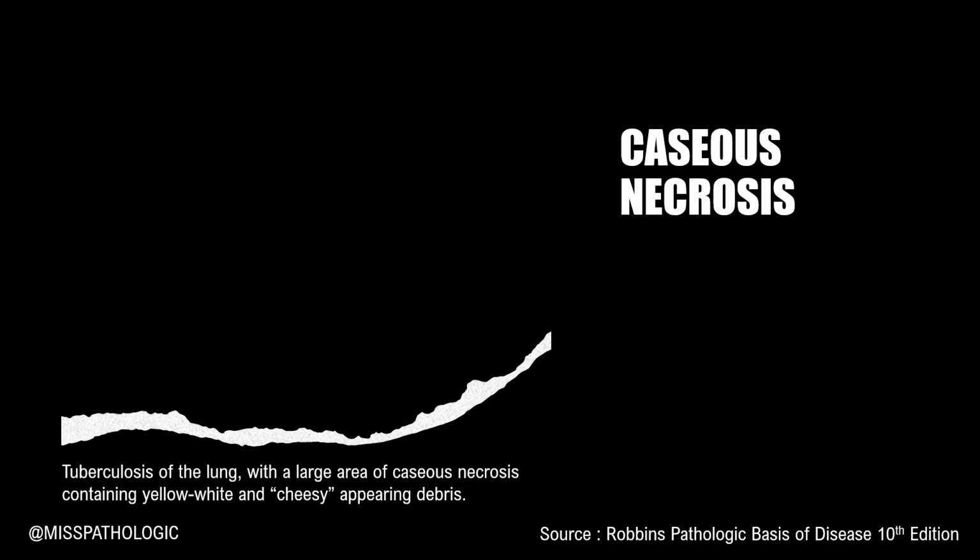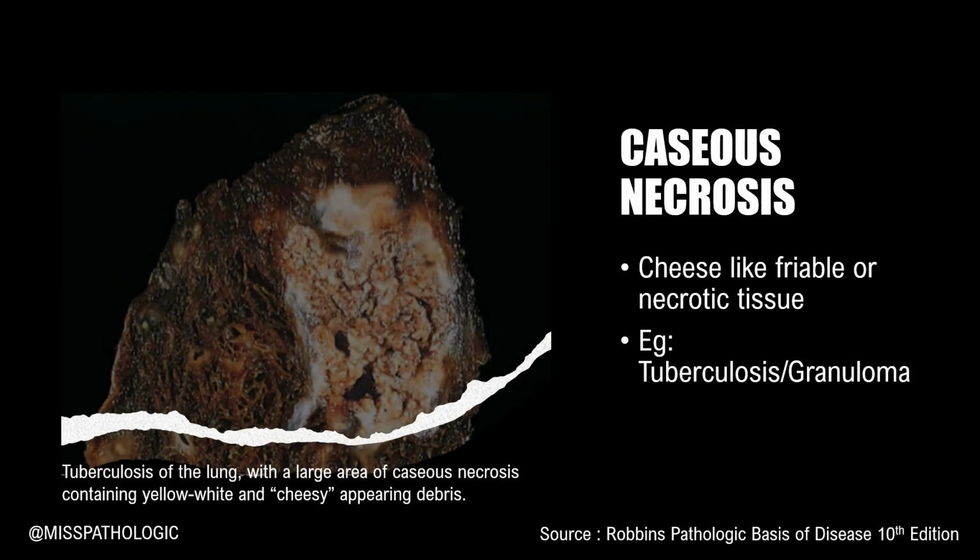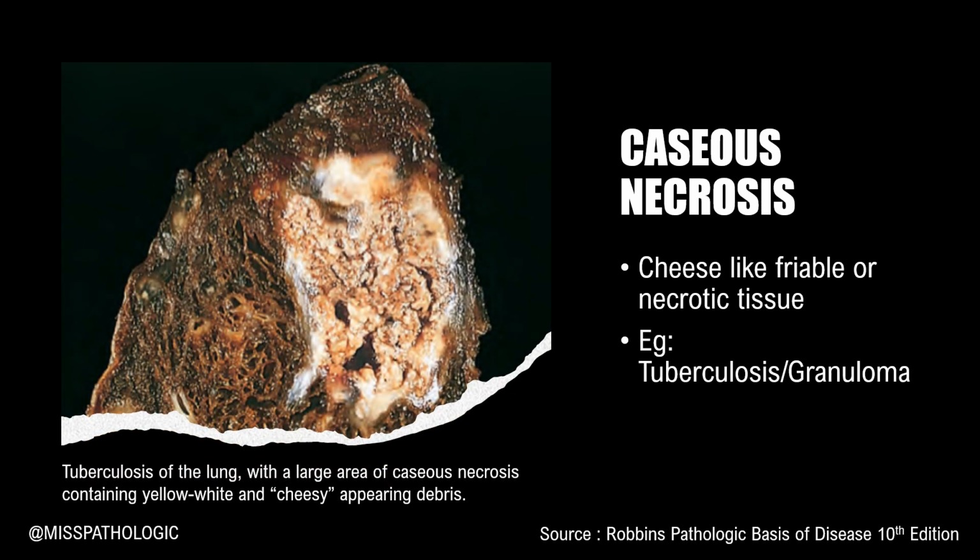Now we move on to the third type of necrosis, which is called caseous necrosis. Caseous necrosis, like we had discussed before, is a combination of coagulative as well as liquefactive necrosis. So herein you will have a cheese-like friable necrotic tissue, primarily seen in the lung in case of tuberculosis or a granuloma. As you can see in this gross picture, this is tuberculosis of the lung, and there's a large area of caseous necrosis. It has yellow, white and cheesy appearing debris.